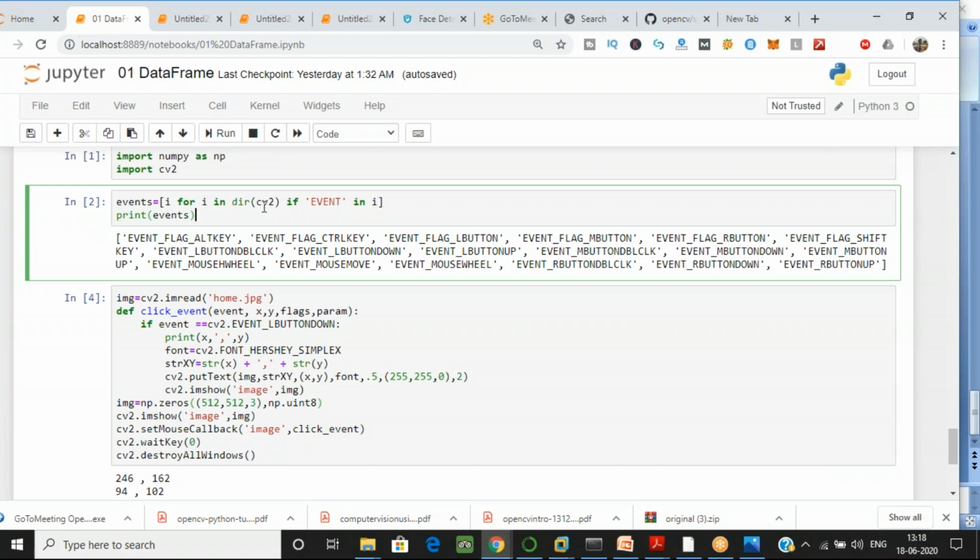Now what you have to find, so I have given one condition over here: while the for loop runs, for each value you have to check if there is the string event in it. If you find event anywhere, then just store it inside the events variable. So when you print the output, whatever events, event strings, functions and methods we had inside the cv2 directory, the library, they will return that. Now you can see the output over here.